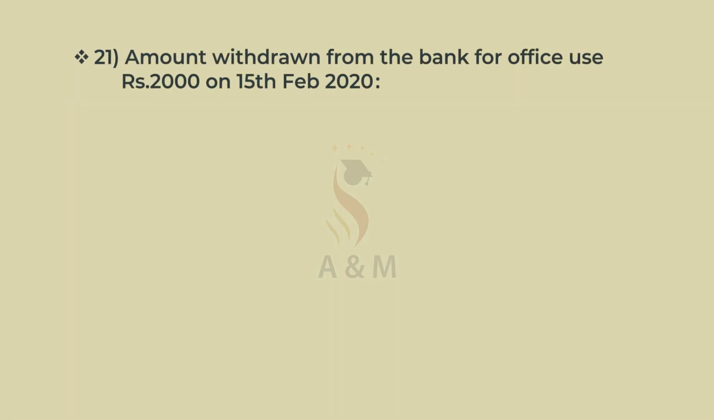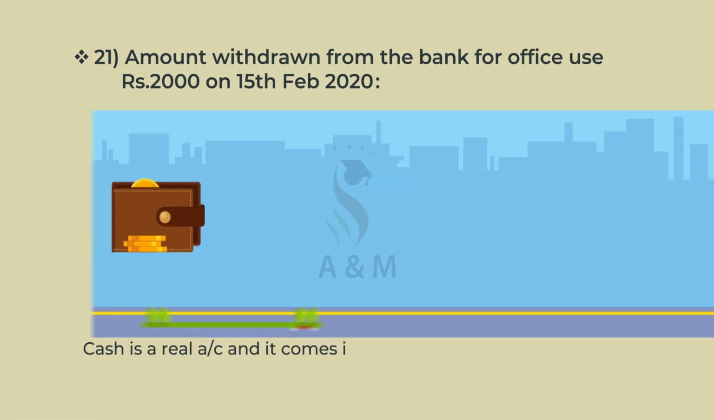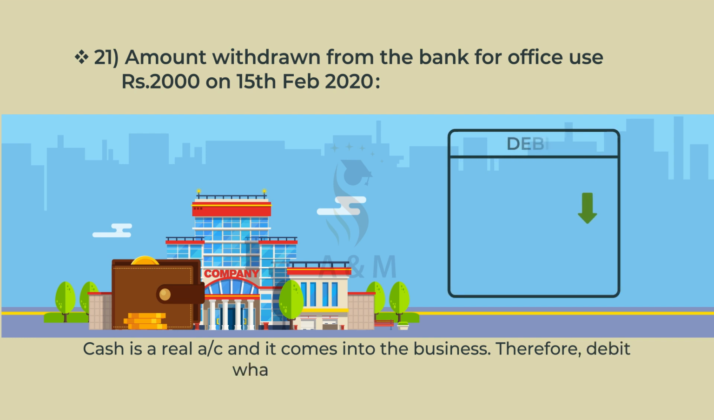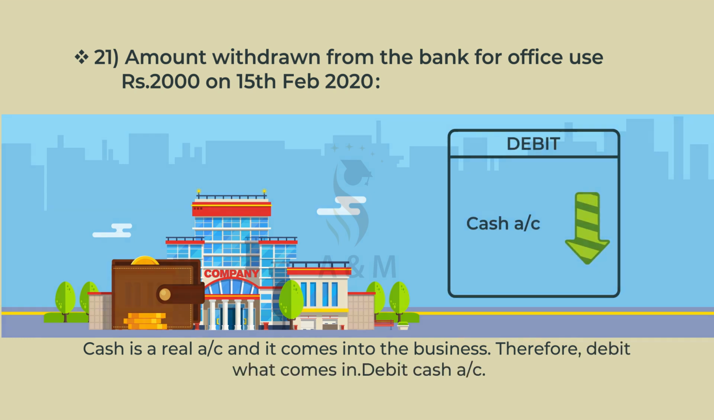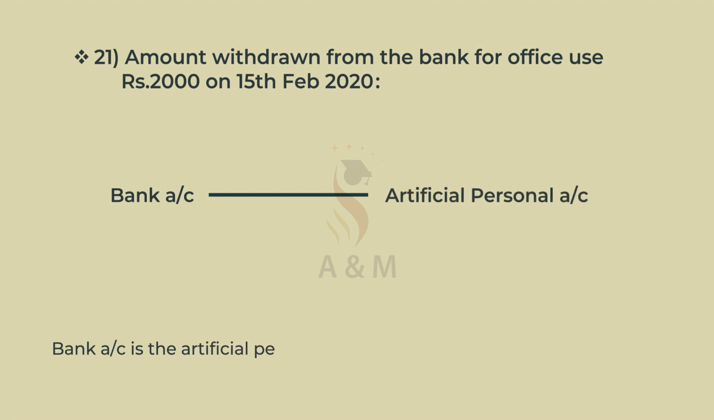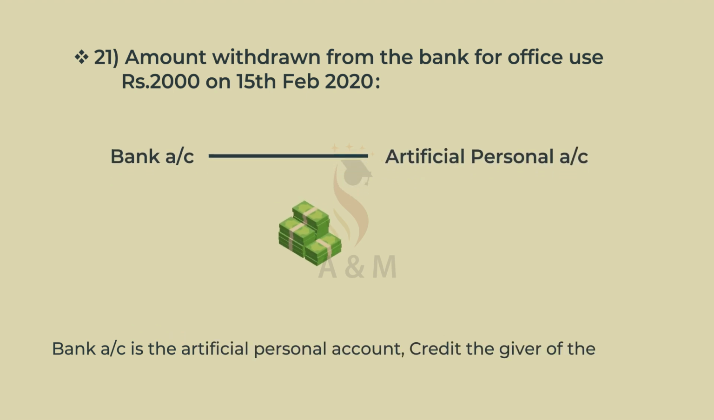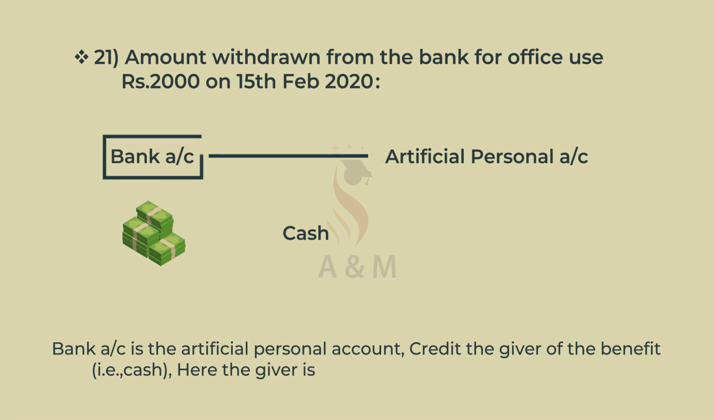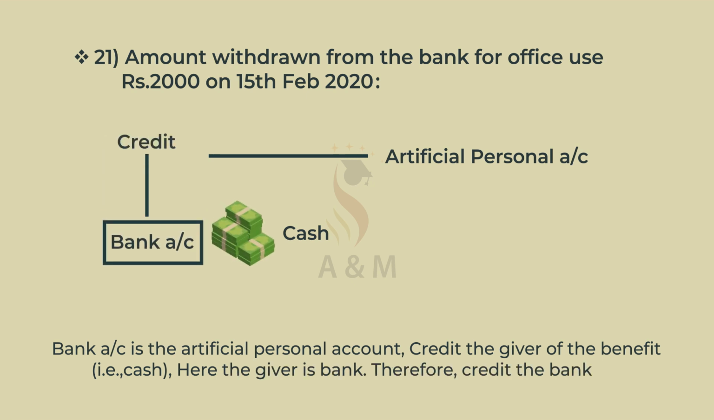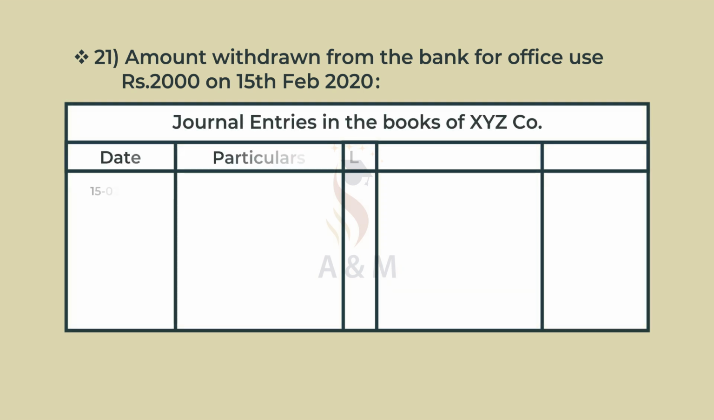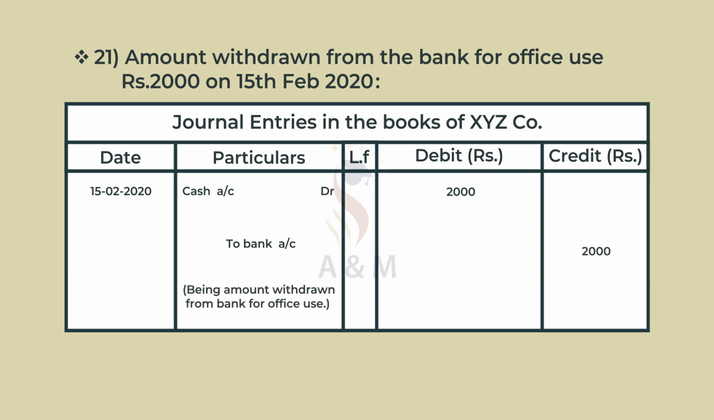Next contra entry is for amount withdrawn from the bank for office use ₹2000 on 15th Feb 2020. Cash is a real account and it comes into the business. Therefore, debit what comes in. Debit cash account. Bank account is an artificial personal account. Credit the giver of the benefit. Here the giver is bank. Therefore, credit the bank account. And the journal entry is cash account debtor ₹2000 to bank account ₹2000, being amount withdrawn from bank for office use.